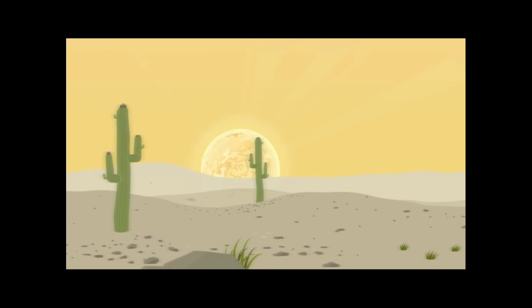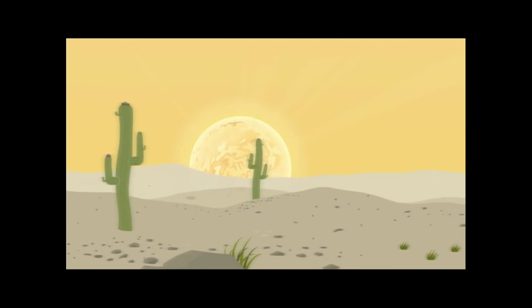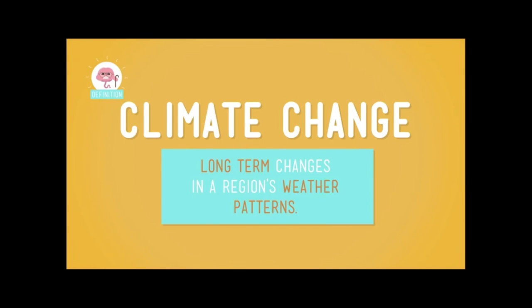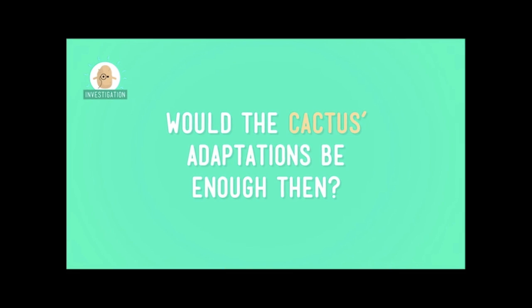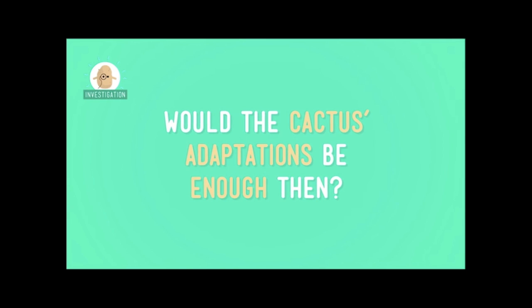Now, say something happened to Yuma's climate. Say over the course of about 20 years, there were even hotter days and less rainfall than before. When weather patterns change over a long period of time, we call it climate change. Would the cactus's adaptations be enough then? Let's find out.